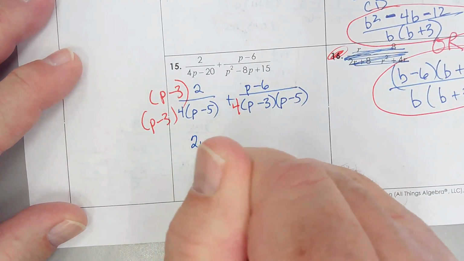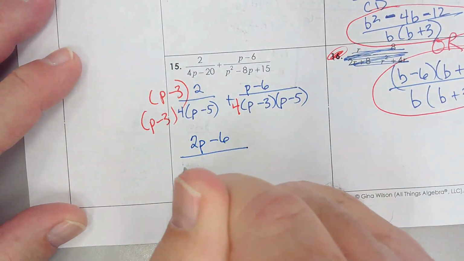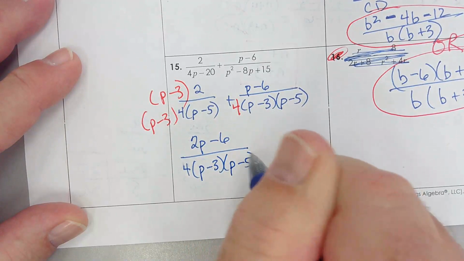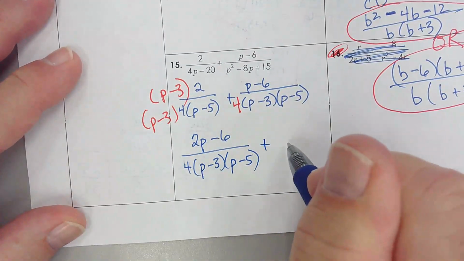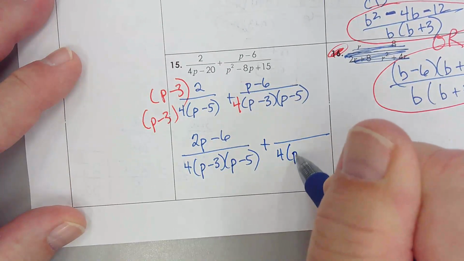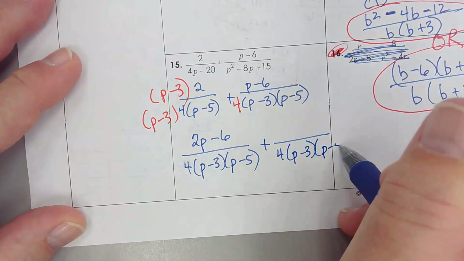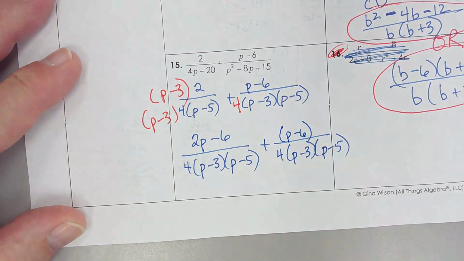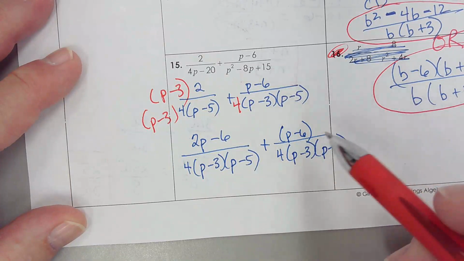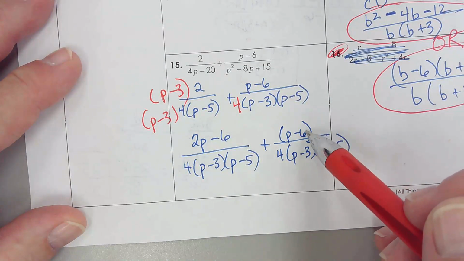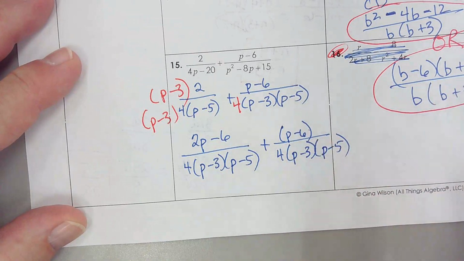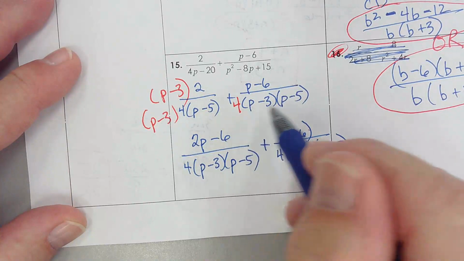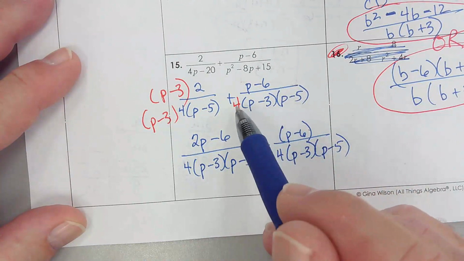So that's going to be 2p minus 6 all over. Now I can put this in any order because I'm just multiplying everything down here. Holy cow. This is a big denominator. All right, now I started with p minus 6 up here. And I put that in parentheses because if I don't, then I'm only multiplying by the 6 when I add things here. Let's see what I needed to do. To get the common denominator, all I had to do was multiply what I had by 4.